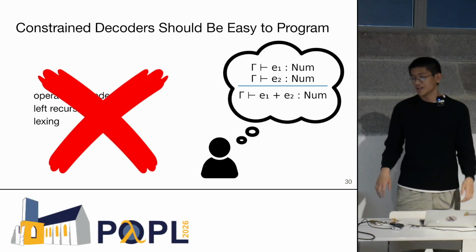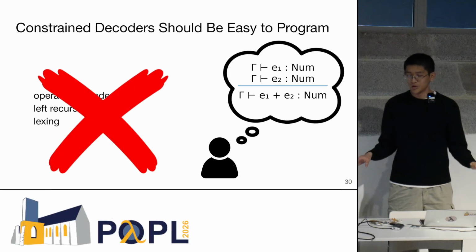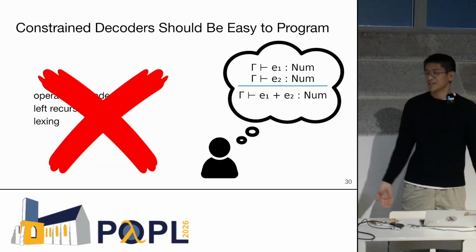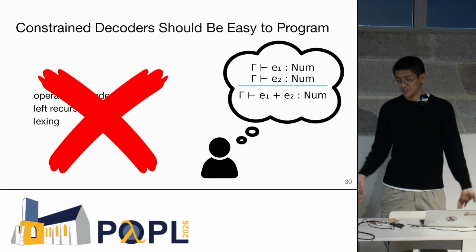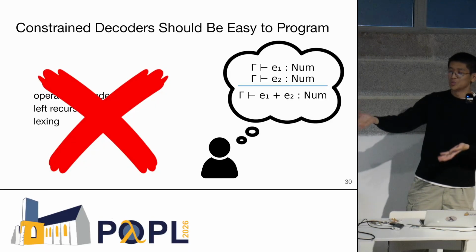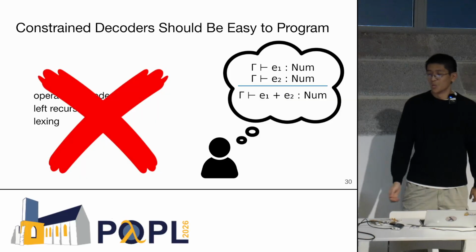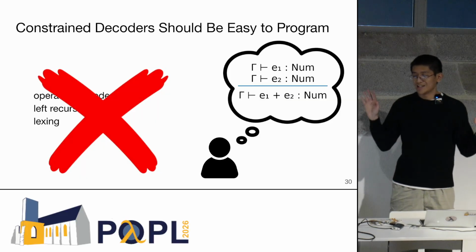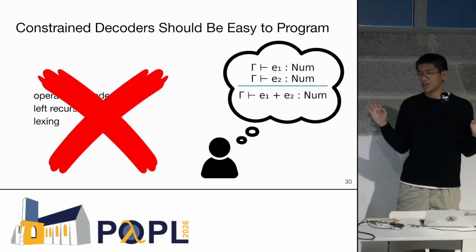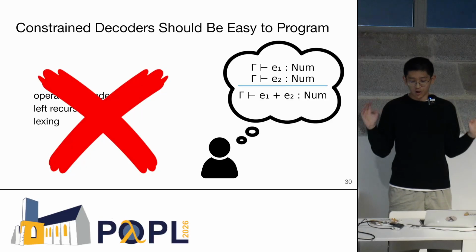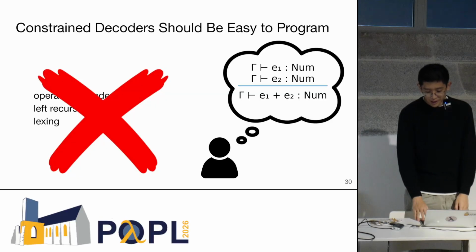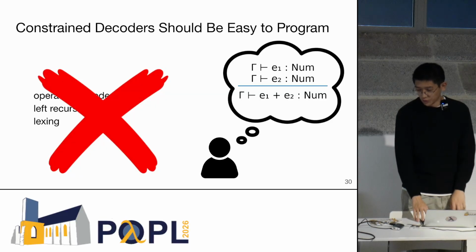If Alice is trying to implement her own constraint decoder, the picture she has in her head is probably something like this typing rule on the right, which is saying that addition is well typed if the left and the right hand side are both numbers. This is very beautiful and simple. We don't want to have to worry about the method syntax for a language. That would be horrible to program manually. Existing approaches had to bake that in and think really hard about the specific concrete syntax of their language. So the idea of our paper is that we are going to avoid all of this.